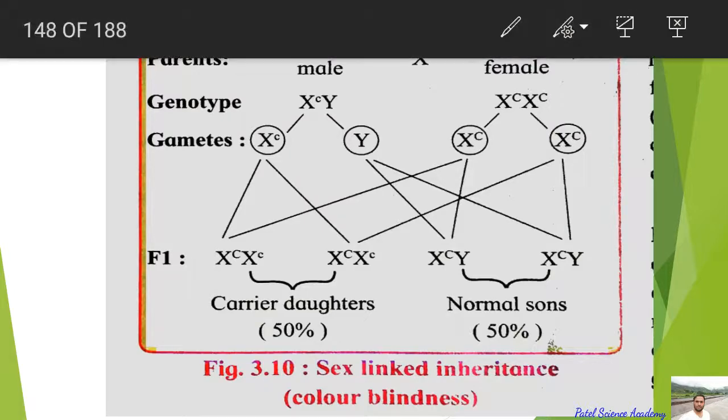So you can see here, this is male, this is female. Male is defective, means it is having color blind disease, and female is okay, it is not having color blind disease, it is normal.